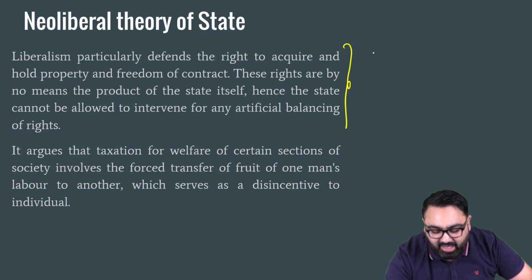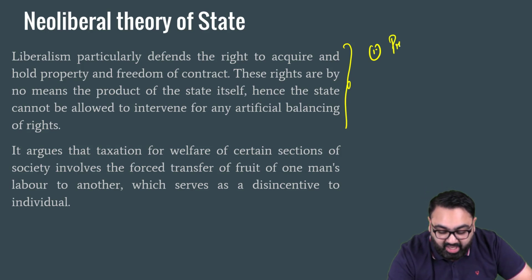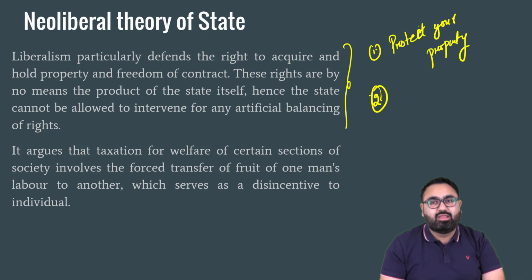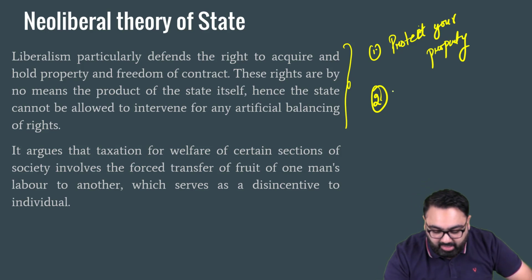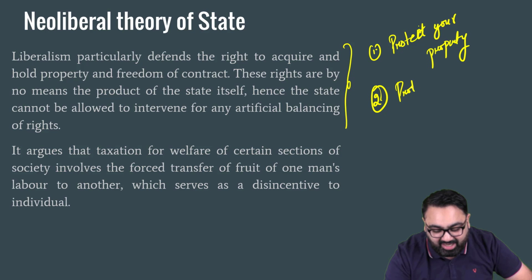For example, in a truly liberal state, the government's responsibility would be to protect your property, because the right to hold property is one of the most important rights in any liberal state. If you have paid for it, you have legally acquired your property, no one should be forcefully taking it away. Government should interfere when someone is taking over your property. Next, to ensure that we have enough protection against external threat.